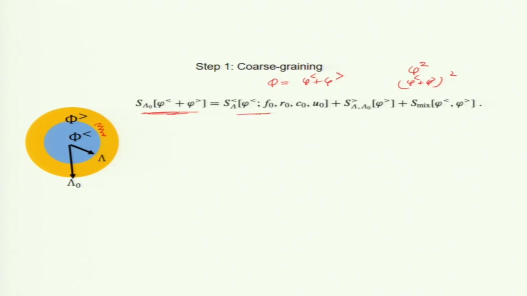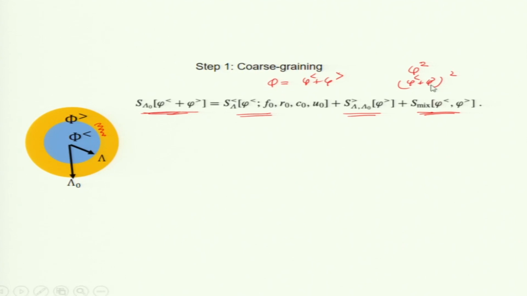So, I will have a term which is only a function of phi less, a term which is a function only of phi greater, and terms which are a combination of phi less and phi greater. Okay. So, my free energy will look like 3 parts: a function of phi less, a function of phi greater, and mixed terms.